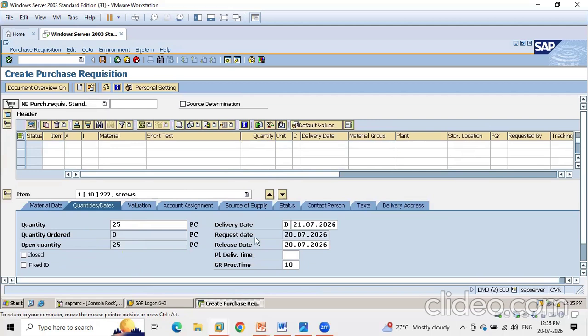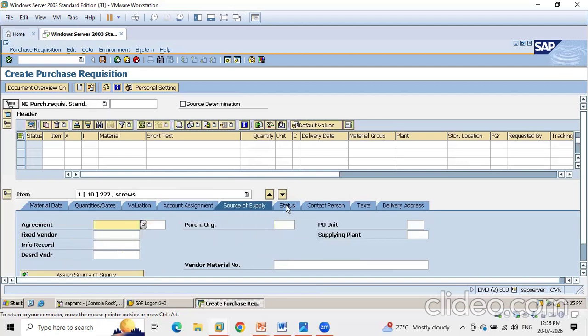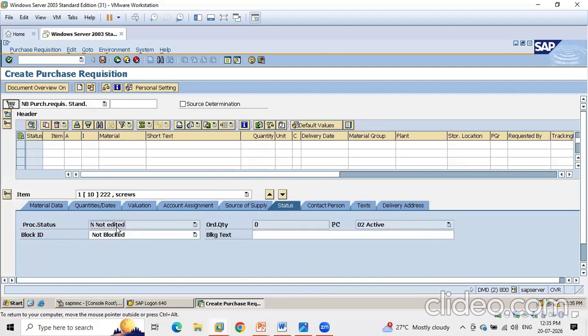What is the delivery date? What is the requested date? Requested date is today, and then the releasing date. So today it will be released, and then the GR processing time, I will explain. Then valuation, this is the price from the system. Okay, and then source of supply is not there presently. And then status is we have not converted this requisition to the purchase order.